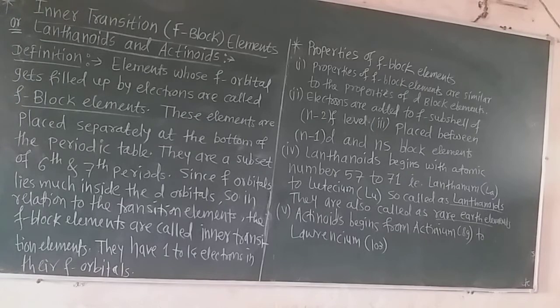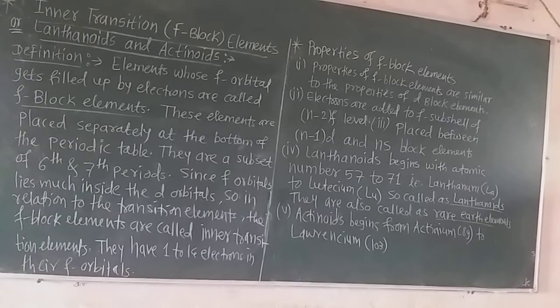Now let us study the properties of the f-block elements. The properties of the f-block elements are similar to the properties of the d-block elements. There is a very slight difference in the atomic and ionic sizes, and therefore the properties are not very different, but mostly they are similar to those of the d-block elements. Now electrons are added into the (n-1)f subshell, and they are placed between the (n-1)d and ns orbitals.